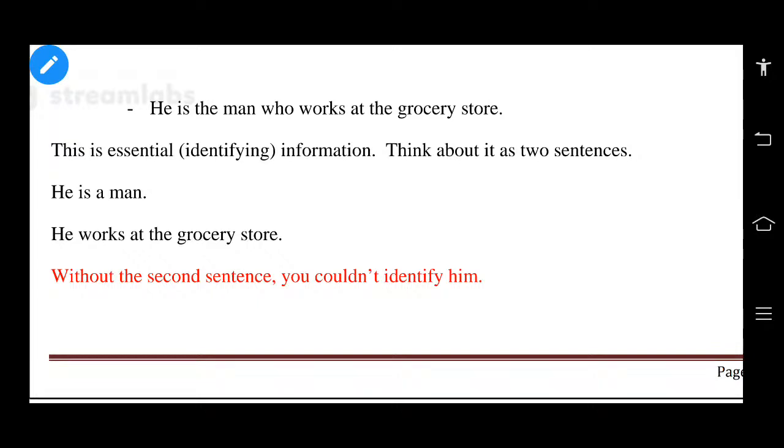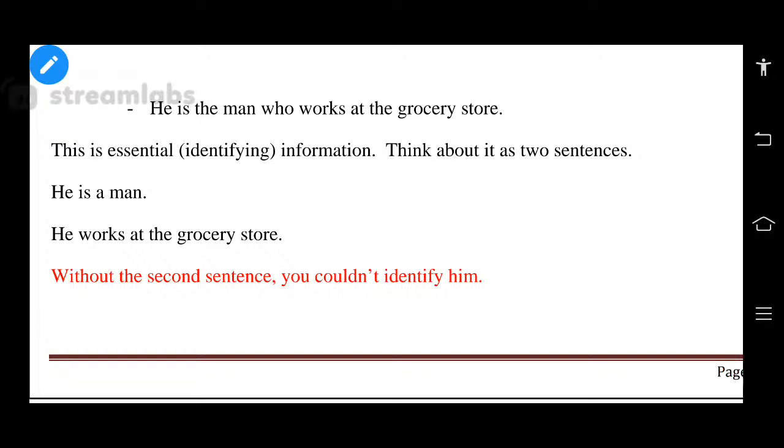But is this providing additional information or essential information with regard to man? Think about it as 2 sentences. He is a man. He works at the grocery store. Without the second sentence, you couldn't identify him. He is a man means who is the man? You don't know. But he is the man who works at the grocery store. So here, who works at the grocery store is essential information.